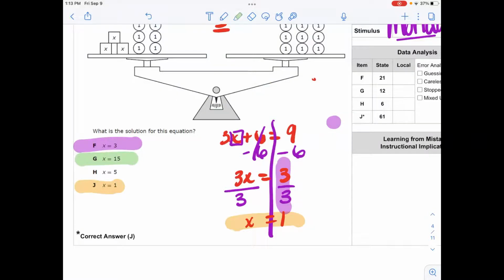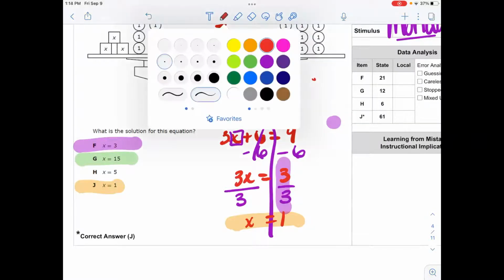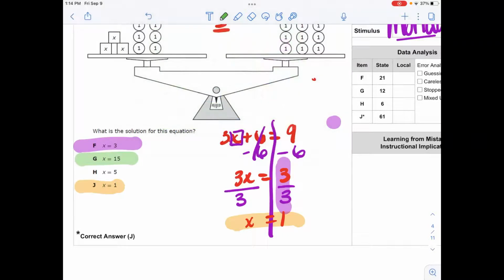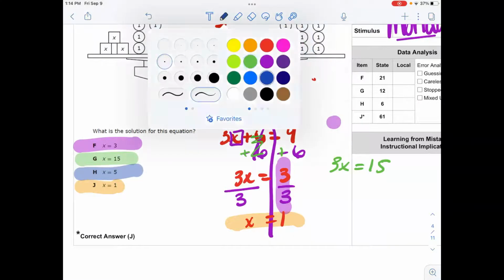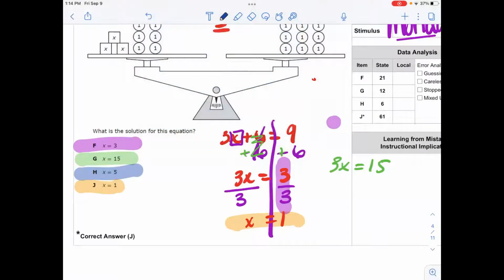What they could have done, and what I told you guys, is instead of doing the correct inverse operation, instead of subtracting 6, they could have added 6 instead. They would have just said that cancels, which was incorrect, but they would have said 3x is equal to 15 and possibly gotten that 15. The next way students could have incorrectly solved this problem is they could have correctly solved after that first incorrect step. So divide by 3, divide by 3, x is equal to 5, and got an H.